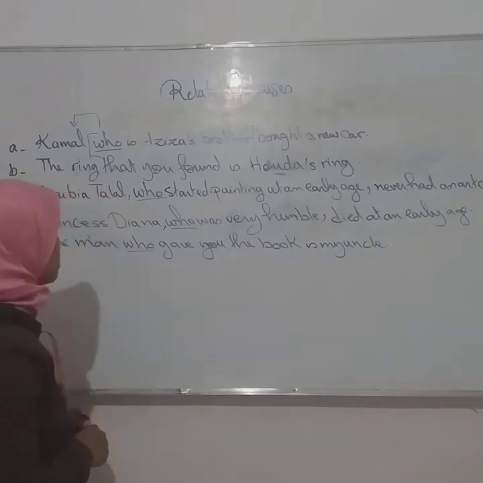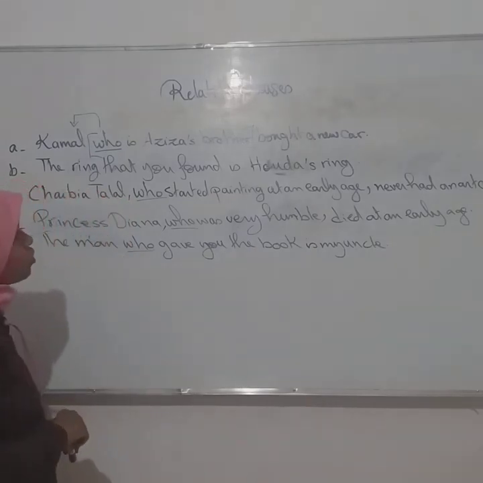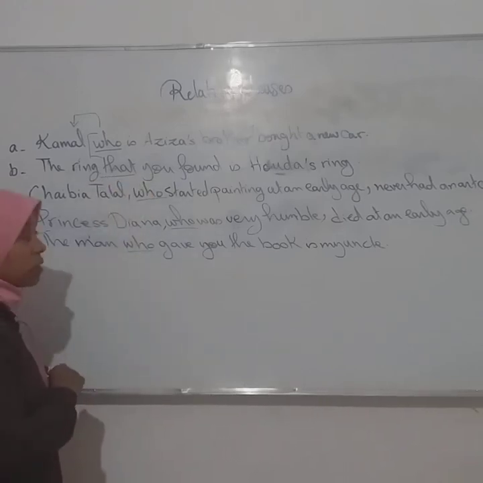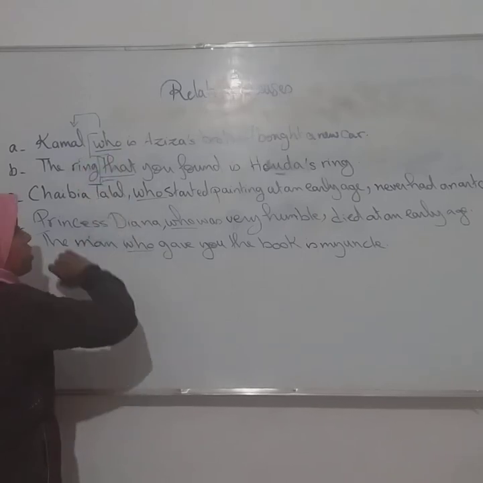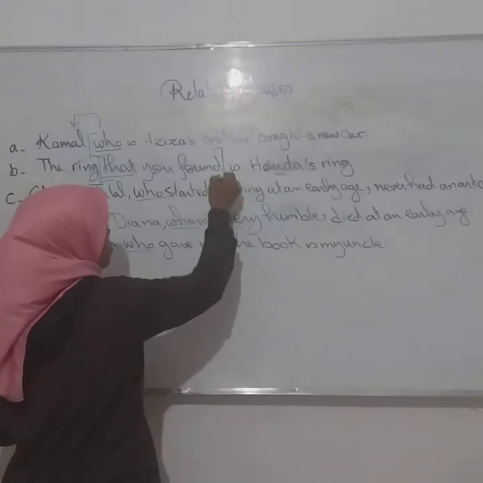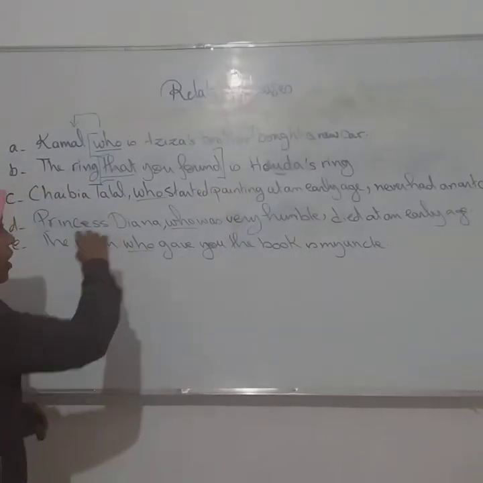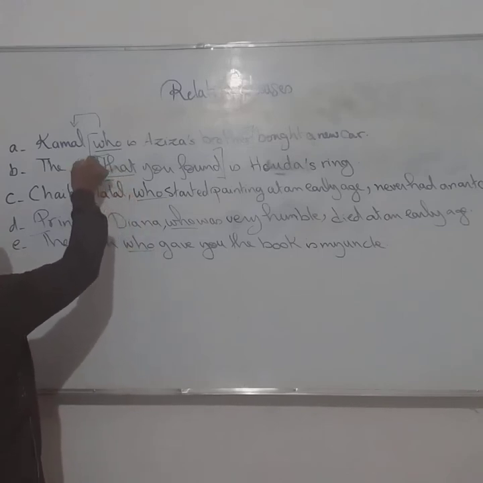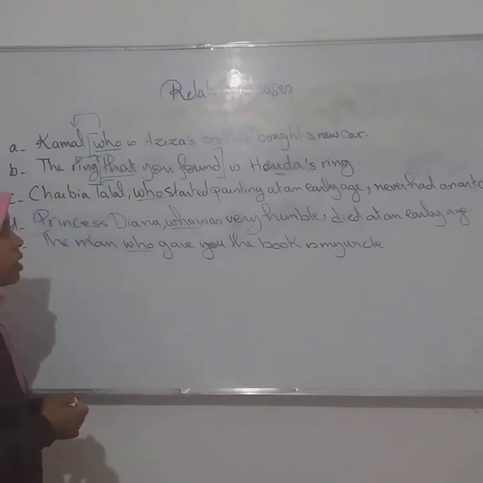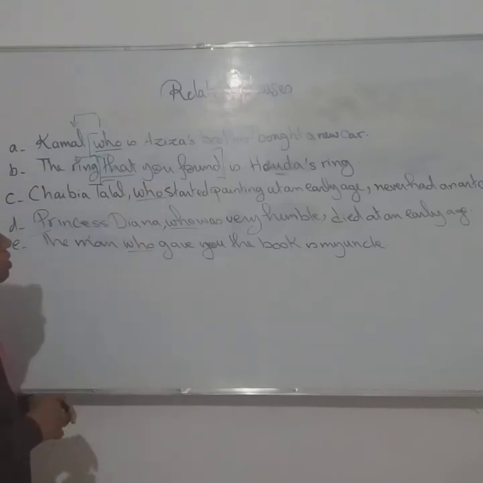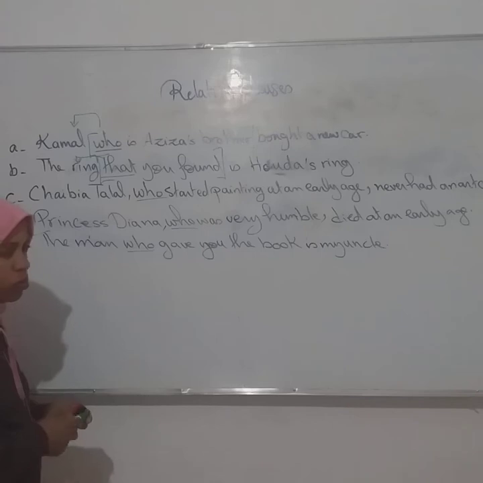So, let's see another one here. The ring that you found is Huda's ring. So here we have another relative pronoun, which is that, and here it introduces a relative clause, that you found. So that you found clarifies what? It clarifies the ring. If I remove this and say the ring is Huda's ring, you would say which ring?